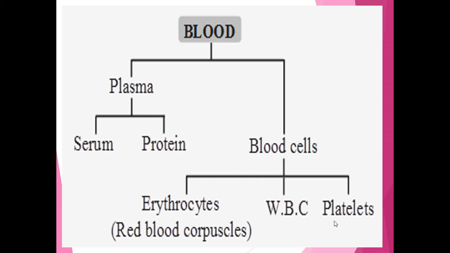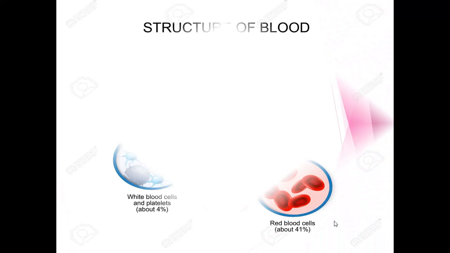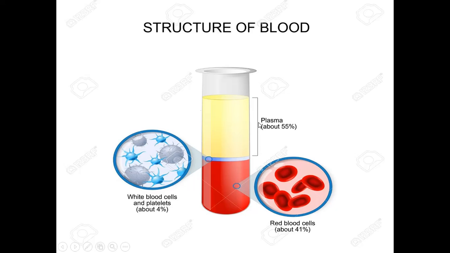Now let's see briefly about the components of blood. Here you can see the diagrammatical representation of the structure of blood. The blood consists of two parts: plasma and blood cells.